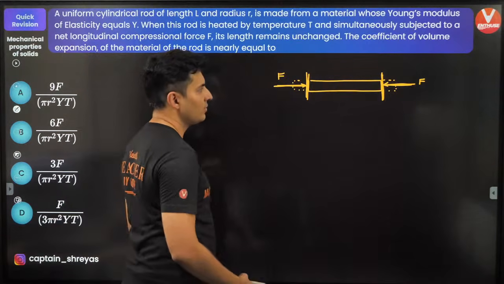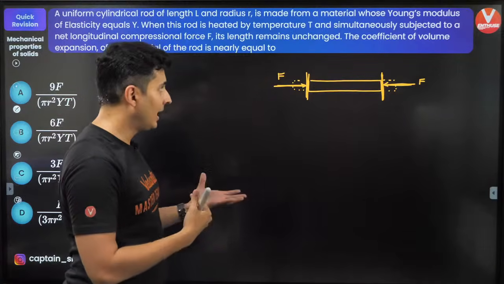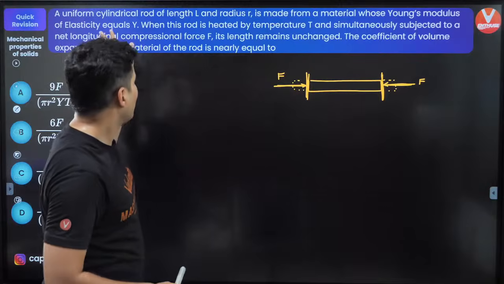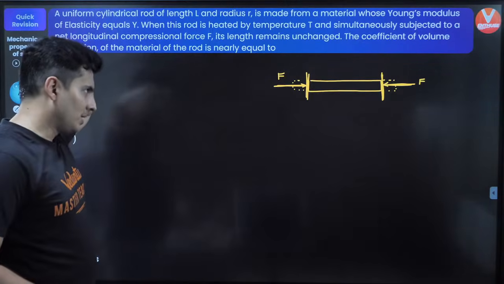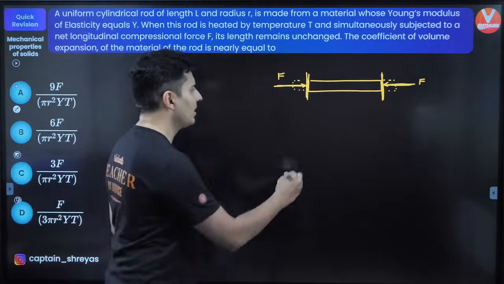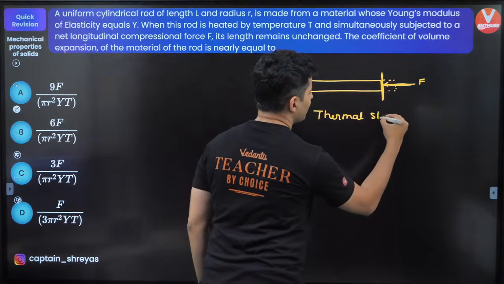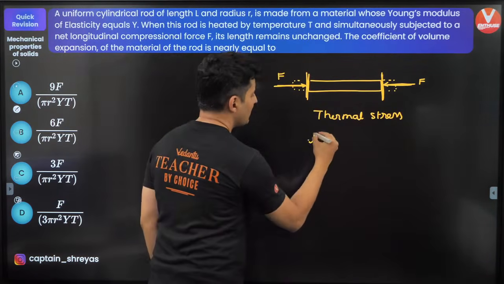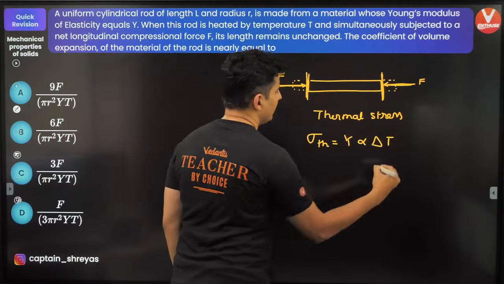So you are applying some compressive force, so you are not allowing it to expand. Hence there will be some thermal stress. The question is, what is the material's coefficient of volume expansion? I think it's a question on thermal stress. So we all know the formula for thermal stress, guys. What's the formula? Sigma thermal is Y alpha delta T.